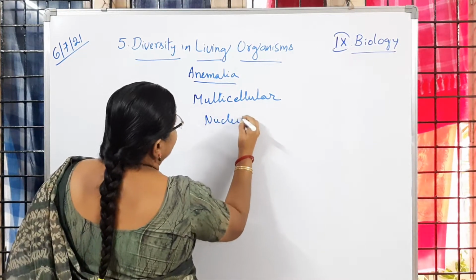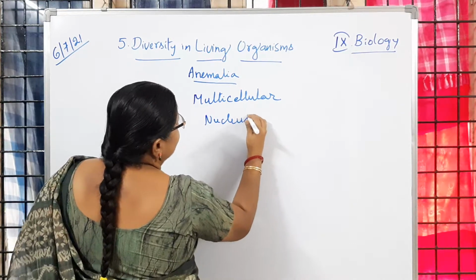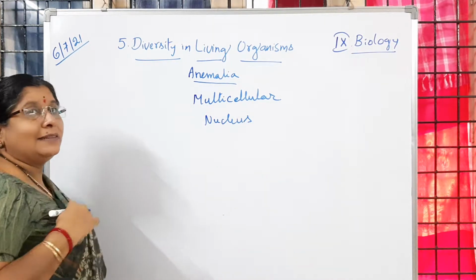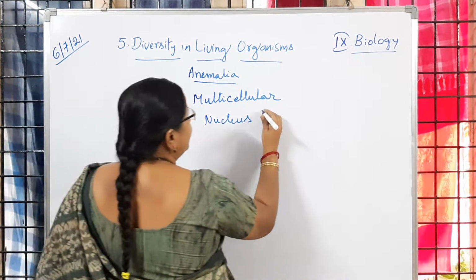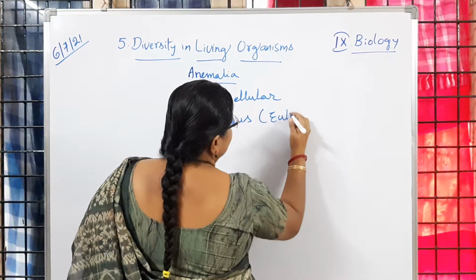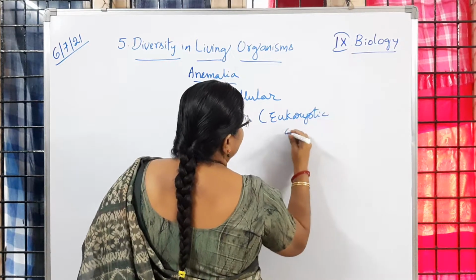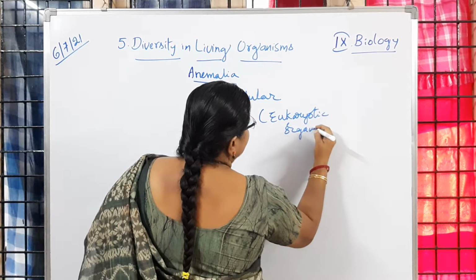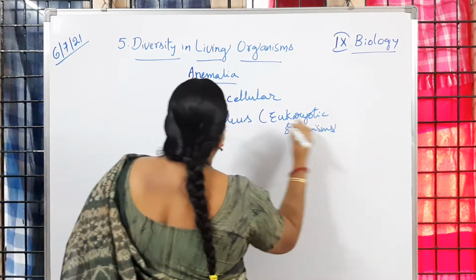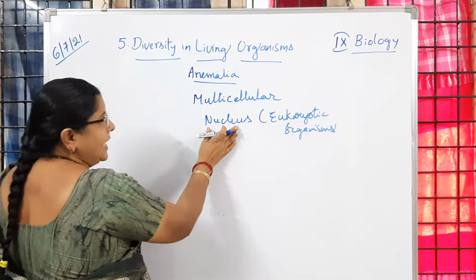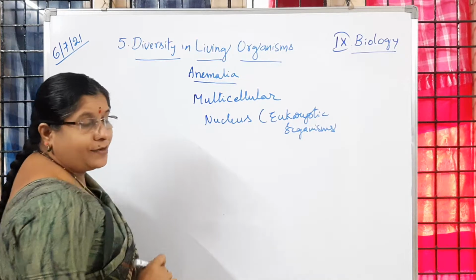Nucleus is present in them. So if nucleus is there, what do we call them? They are said to be eukaryotic organisms. All are multicellular and they have a nucleus, so they are said to be eukaryotes.